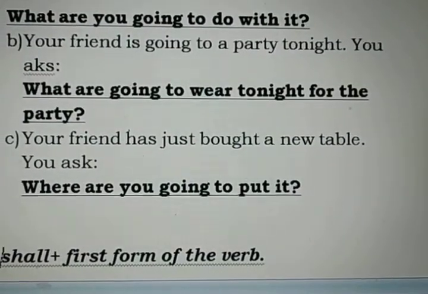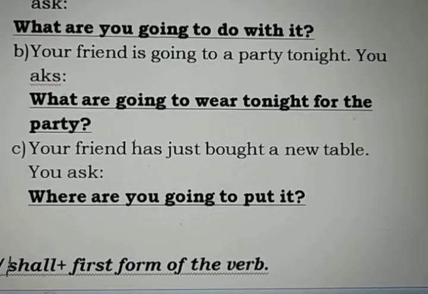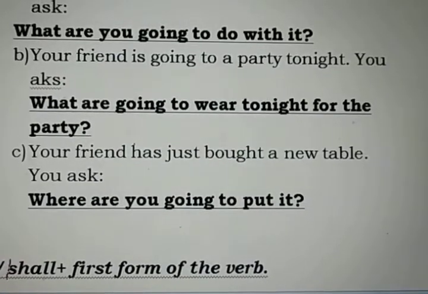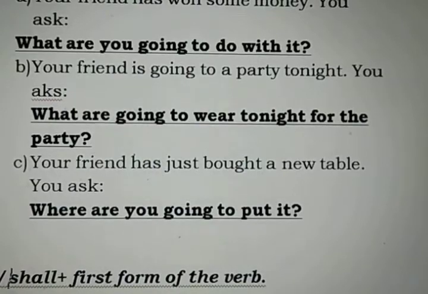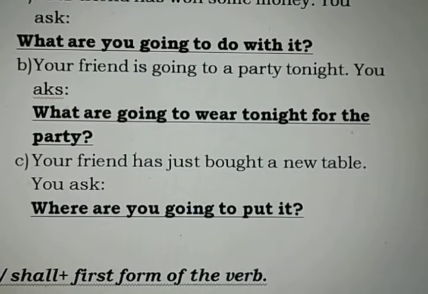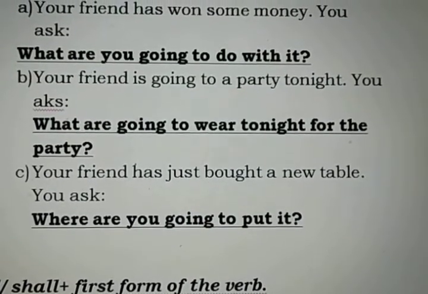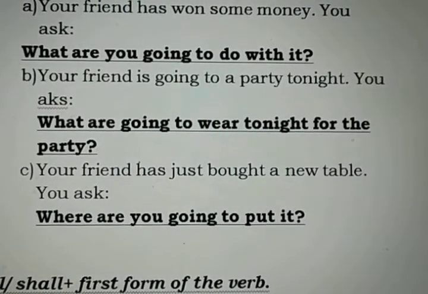Your friend has just bought a new table and you ask him, where are you going to put the table? That is going to. So in the examples we see that we use going to for all the activities which have already been planned and which you intend to do in near future. So for future tense we use will and going to.